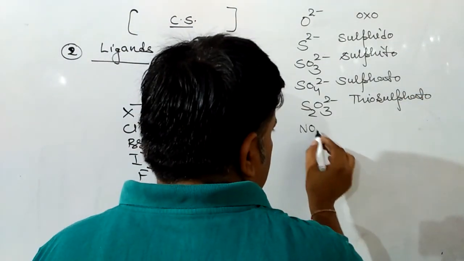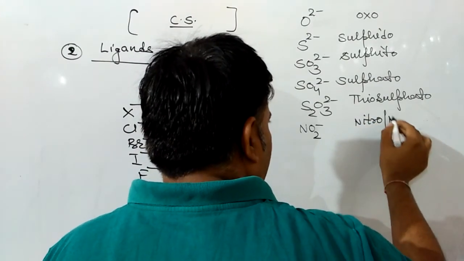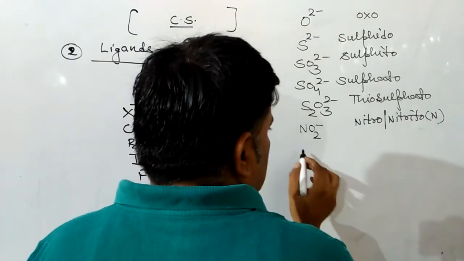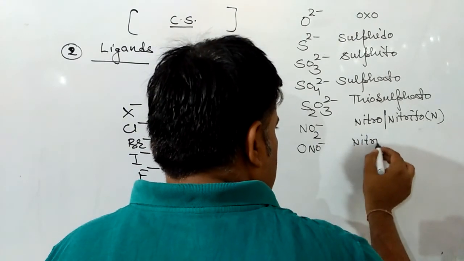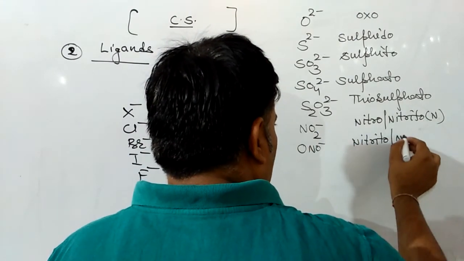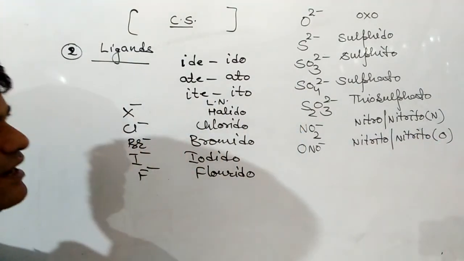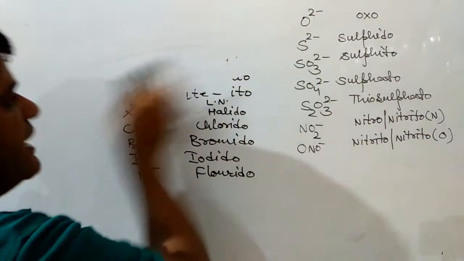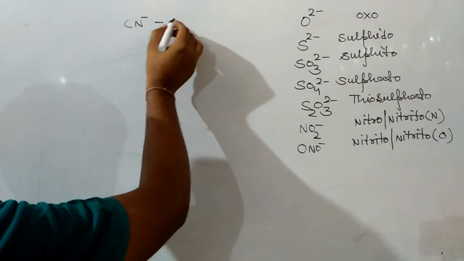NO2 negative will be nitro or nitrito-N. ONO negative will be nitrito or nitrito-O, because the linkage will be through oxygen. Next is CN negative, which will be cyano.